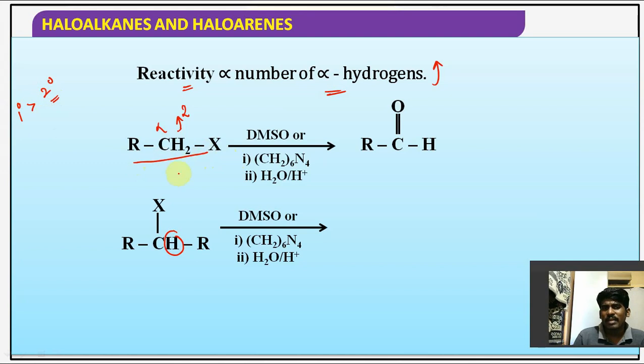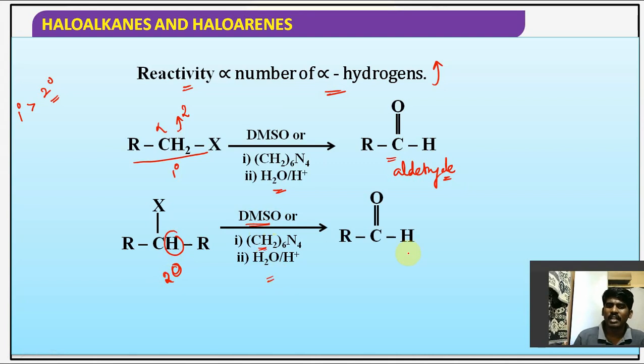Now what will happen? This is a primary alkyl halide. This is a secondary alkyl halide. Undergoing oxidation with dimethyl sulfoxide or with hexamethylene tetramine followed by hydrolysis, the primary one will give aldehyde, RCHO. And the secondary alkyl halide, oxidizing with DMSO or with hexamethylene tetramine followed by hydrolysis, will give RCOR. RCOR is nothing but ketone. Ketone it will give.